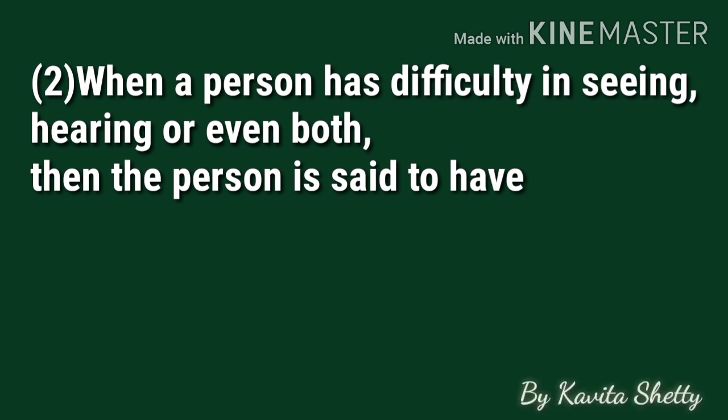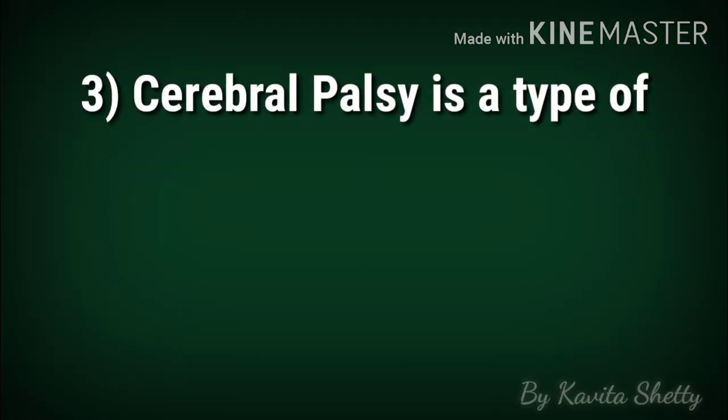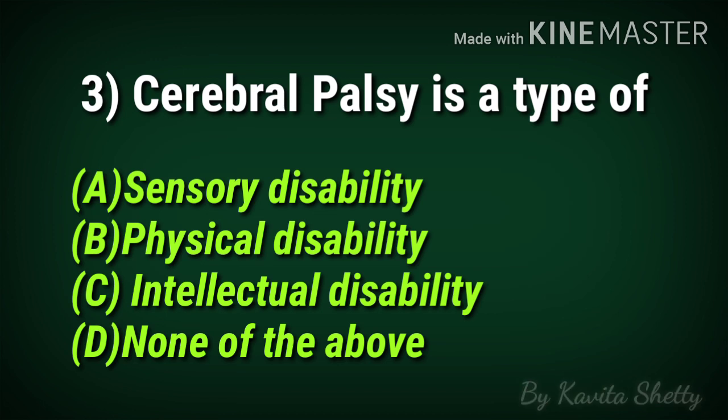Moving towards our MCQ number 3, which is cerebral palsy is a type of. So what is cerebral palsy? Basically, cerebral palsy is a term which encompasses a set of neurological conditions that cause physical disability in human development. They affect the brain and nervous system. So I hope you got the answer. So the correct option is B, physical disability.